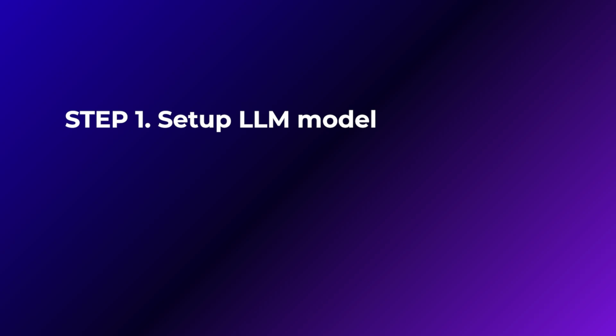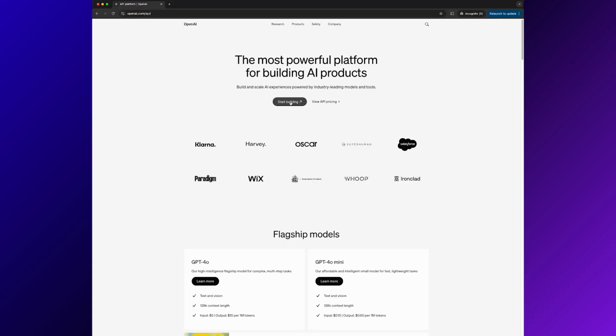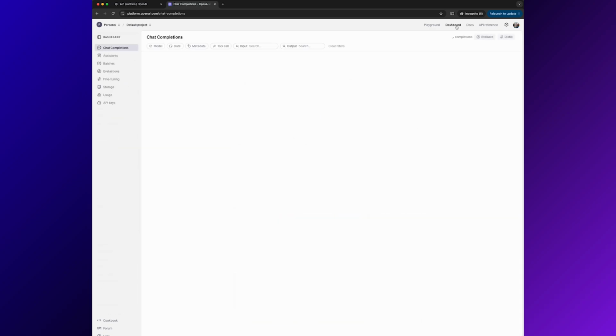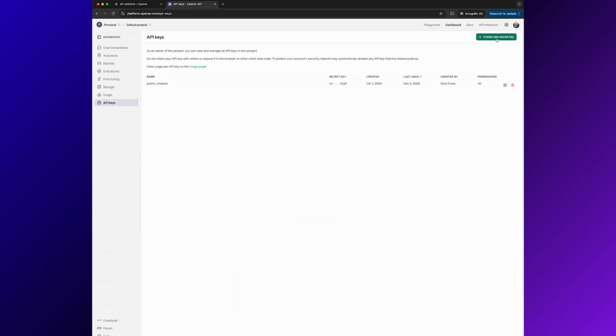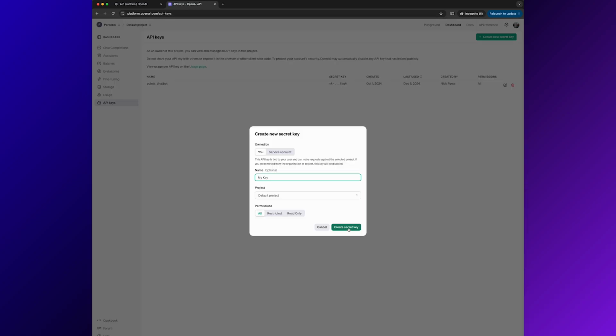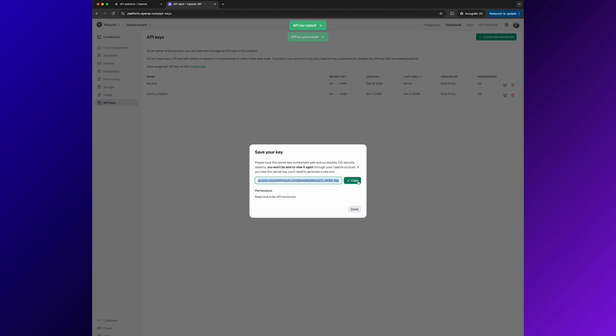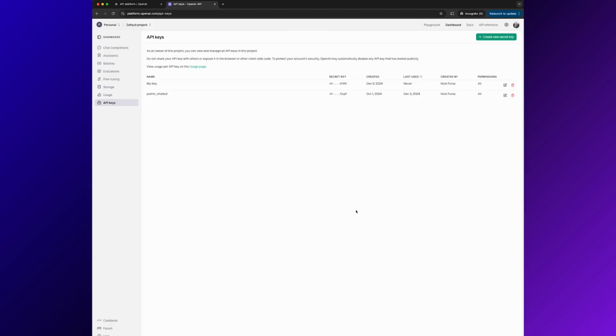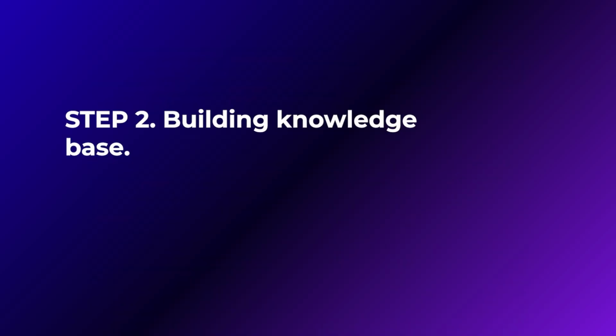All right. So for the first step, we need to set up the LLM model. That's fairly straightforward. All we have to do is create a developer account with OpenAI, generate an API key, install some dependencies, and we are good to go. The second step is building our knowledge base. This will be a little bit more involved.